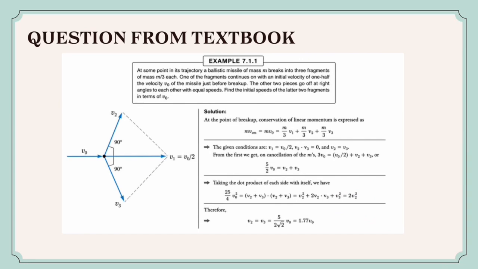For the last step, we have to calculate the speed by solving for v2. v2 equals 5/2 square root of 2 v0. Since v2 equals v3, we can also get v3 equals 5/2 square root of 2 v0. Therefore, v2 will equal 1.77 v0.